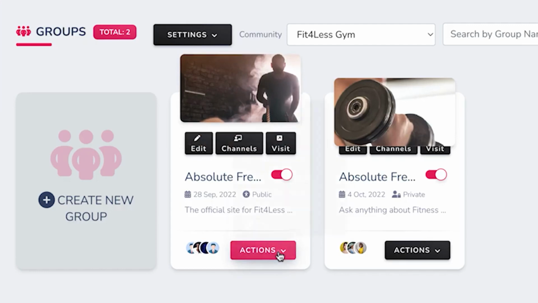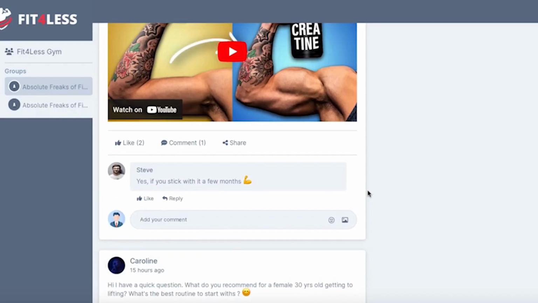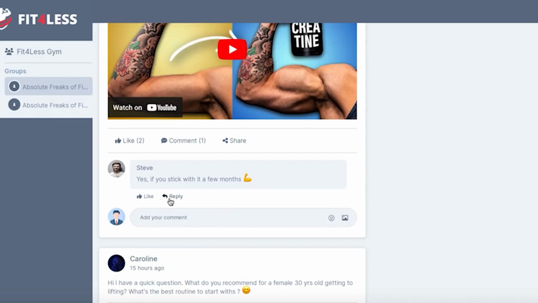At any time, you can approve or disapprove members, assign roles to members, add specific retargeting scripts, and adjust settings for your groups with ease. And each group comes with the latest bot and spam protection.